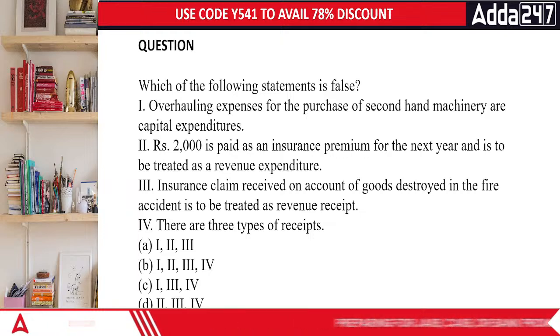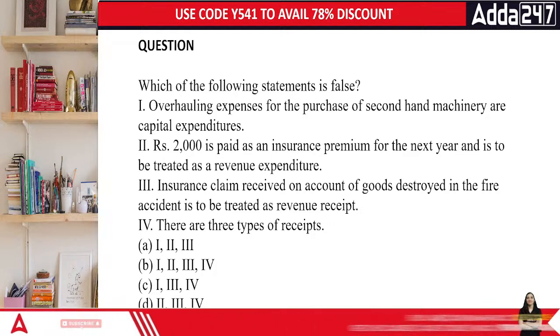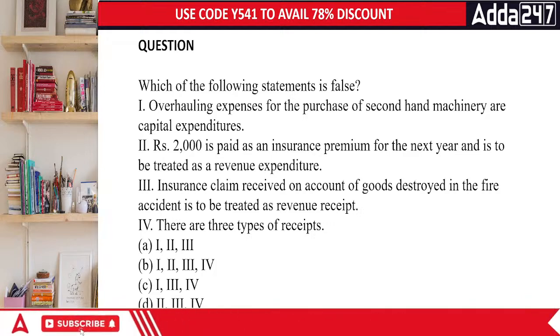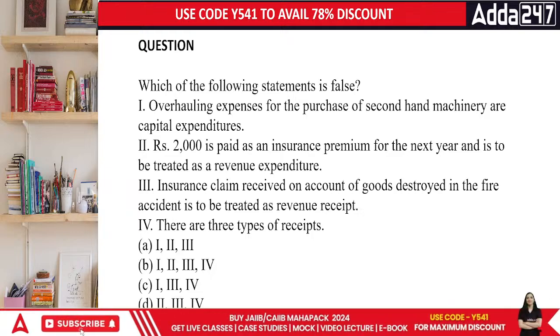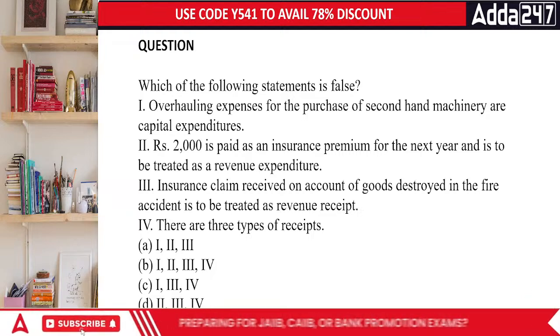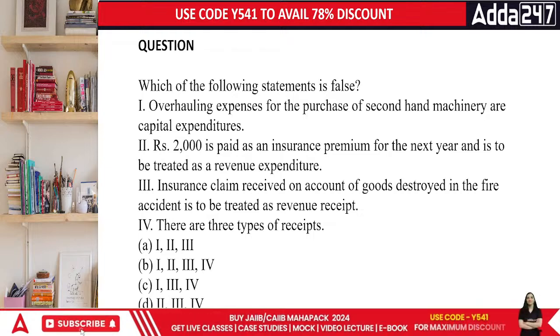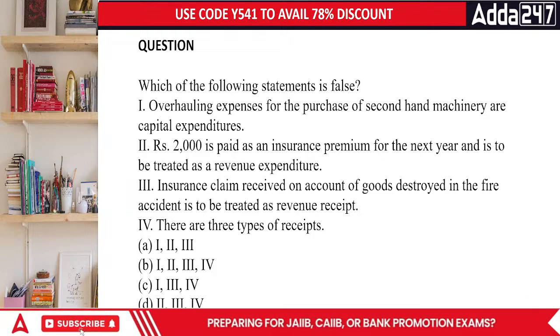Done. Then the next part is insurance claim received on account of destruction of a particular asset. Goods are basically something that you use in the business on a daily basis, and you lost that particular thing because of a problem there. So revenue loss has been booked, so you will also book revenue receipt. The difference between the two. And the last part: there are 3 types of receipts: capital receipts, revenue receipts, and deferred revenue.